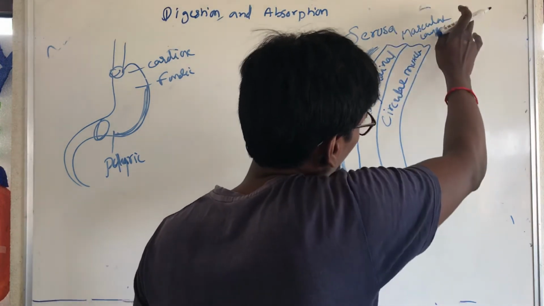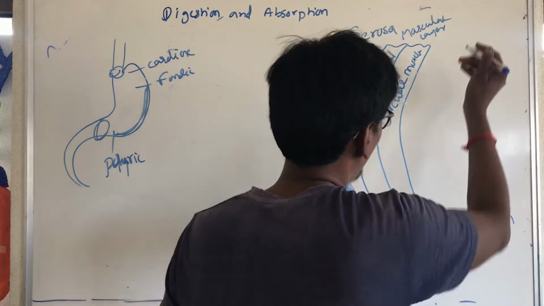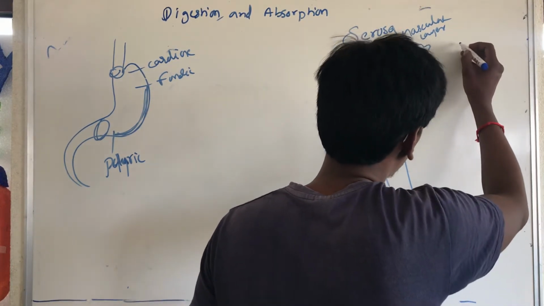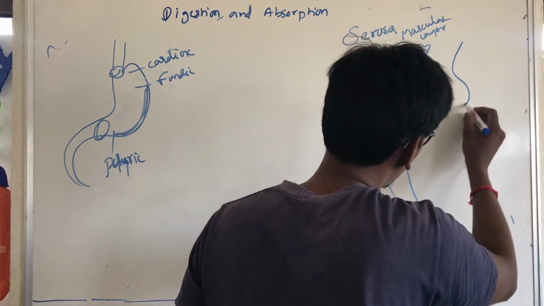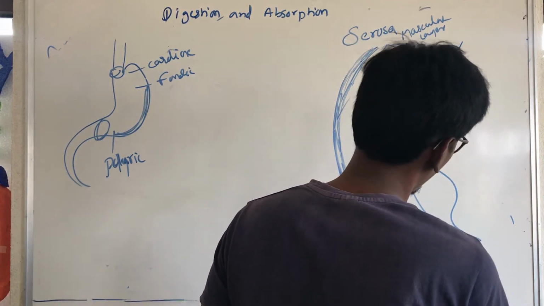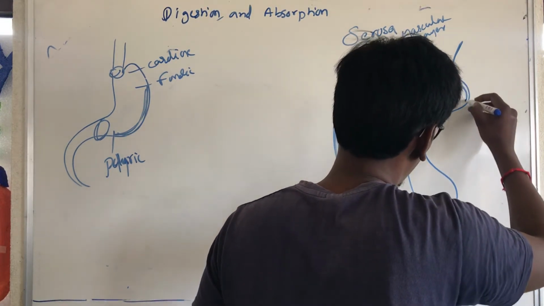Serosa layer, muscular layer. Next coming to the submucosa. This is called the submucosa layer.